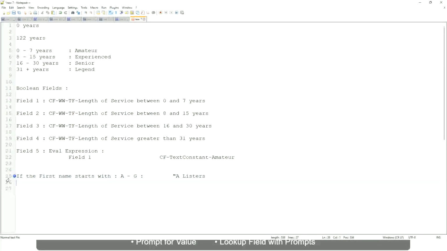Okay, then similarly, what is it? If it is between H to maybe M, let's say P, then we will say His Majesty.